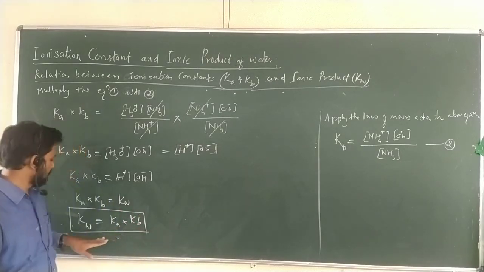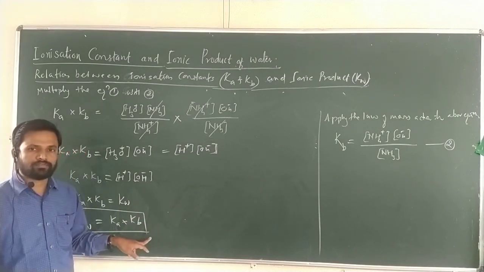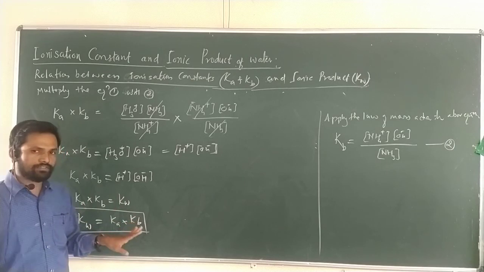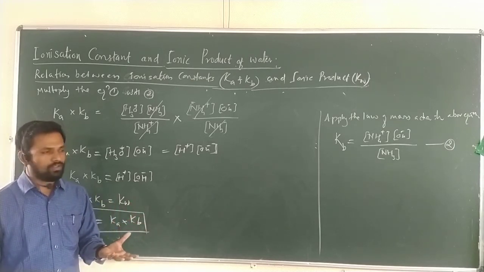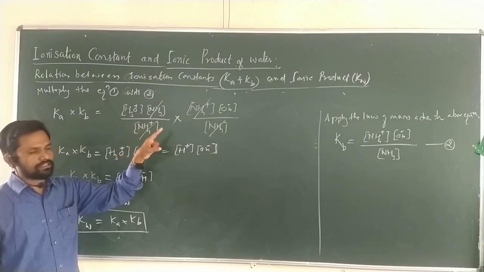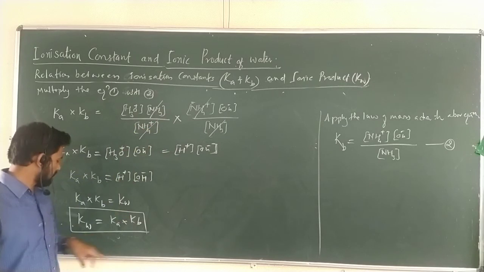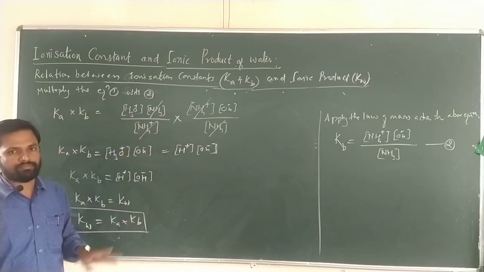This is a very important relation. We can see here Kw equal to Ka into Kb. With this relation we can calculate some numerical problems also. What is Kw? Kw equal to molar concentration of H plus and OH negative, and Kw equals Ka into Kb.